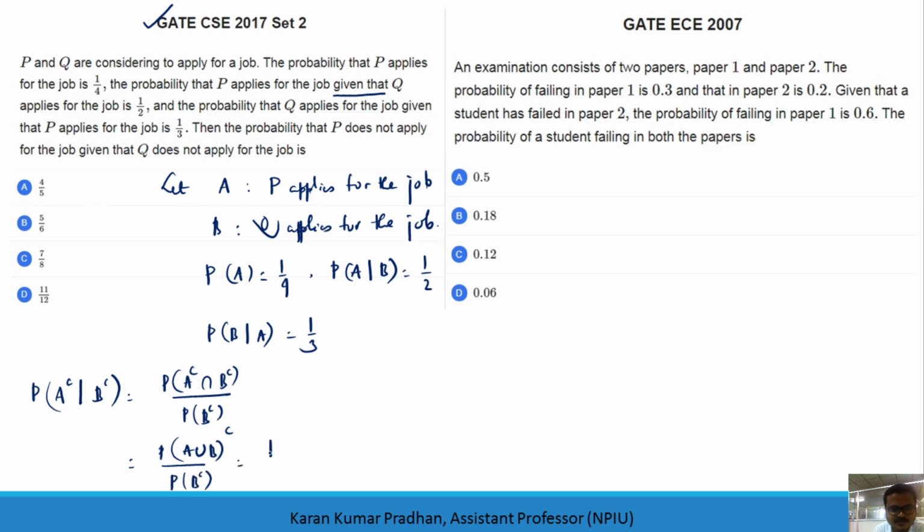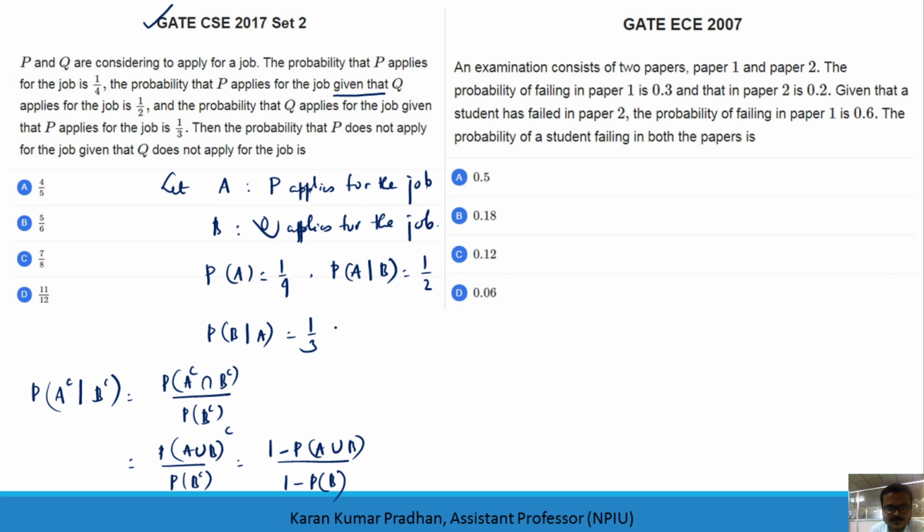So this will be 1 minus probability of A union B divided by 1 minus probability of B. Now we have the data for probability of A, but we don't have the probability of B and the probability of A union B. So what do we need? The prerequisites are probability of B and probability of A intersection B.